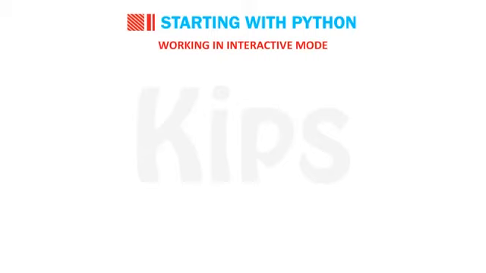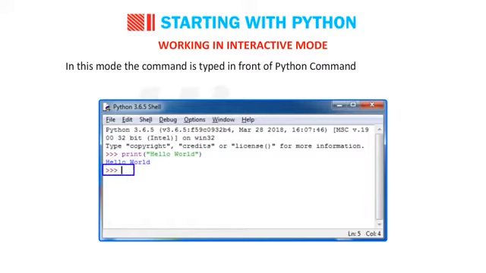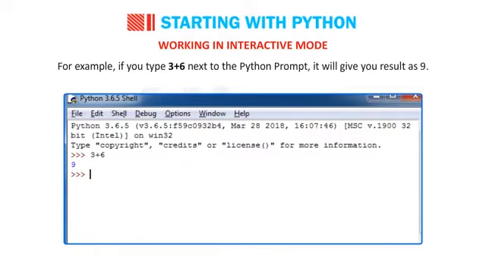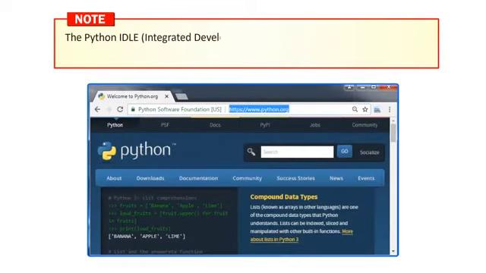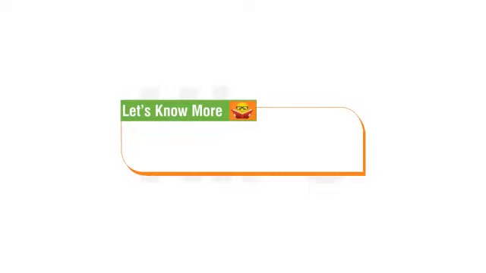Working in interactive mode. In the interactive mode, the commands are executed line by line, giving the output at the same time. In this mode, the command is typed in front of Python command prompt. For example, if you type 3 plus 6 next to the Python prompt, it will give you result as 9. Students note that the Python IDLE, Integrated Development and Learning Environment, executes instructions line by line at a time. It can be downloaded from www.python.org.